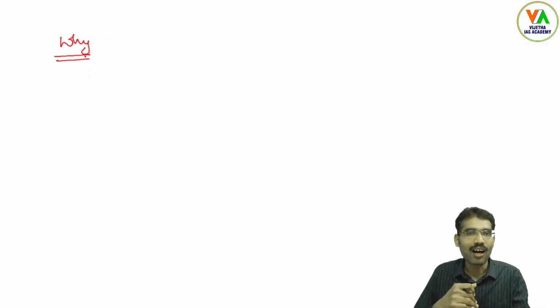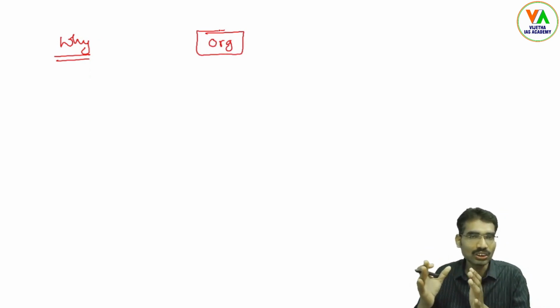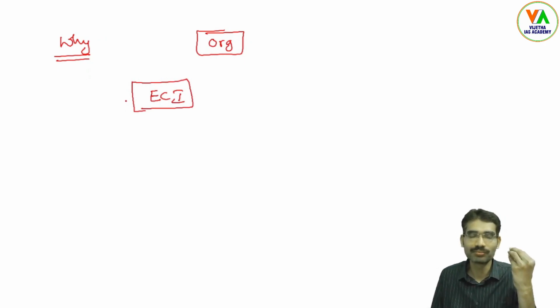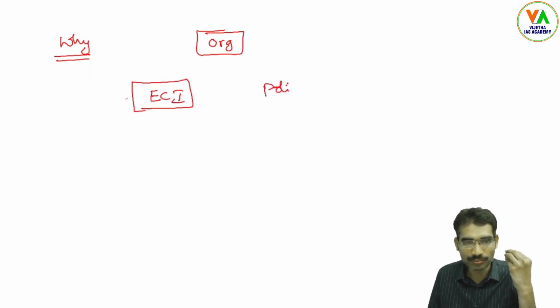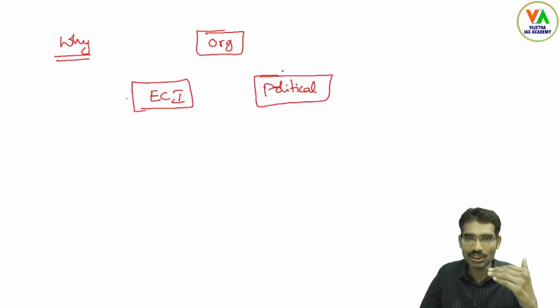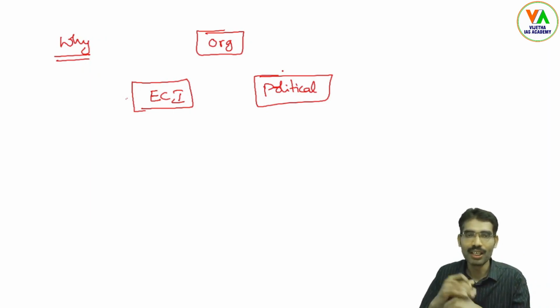Now, what are the organizations involved in this particular scheme? It is related to elections. So naturally, the Election Commission of India is one organization involved in it, and political parties. Political parties are involved. They receive the funding. Now, the Election Commission of India should have control over the funding mechanism of political parties in order to give a fair chance to different political parties in the country.